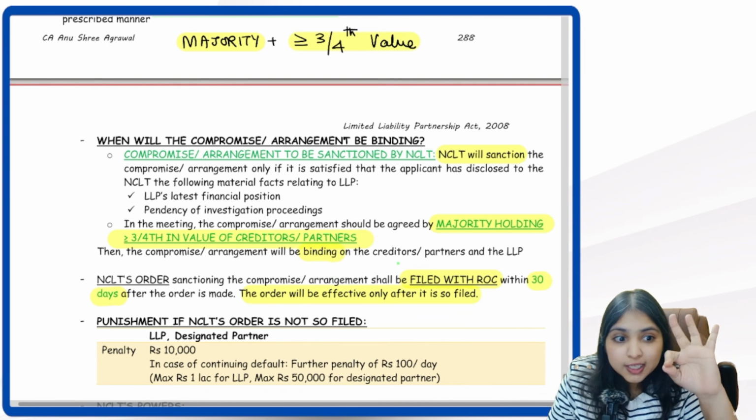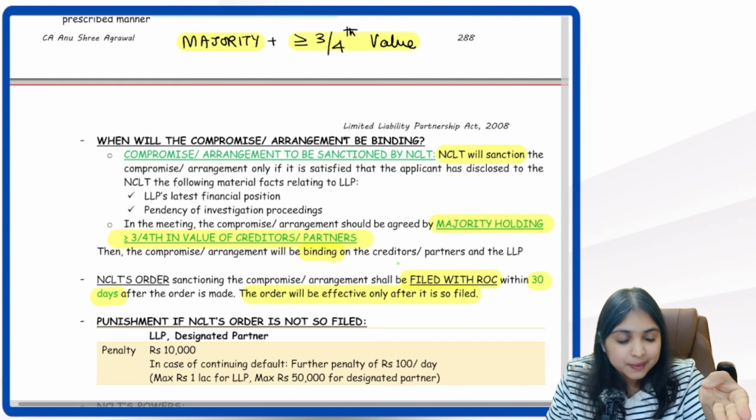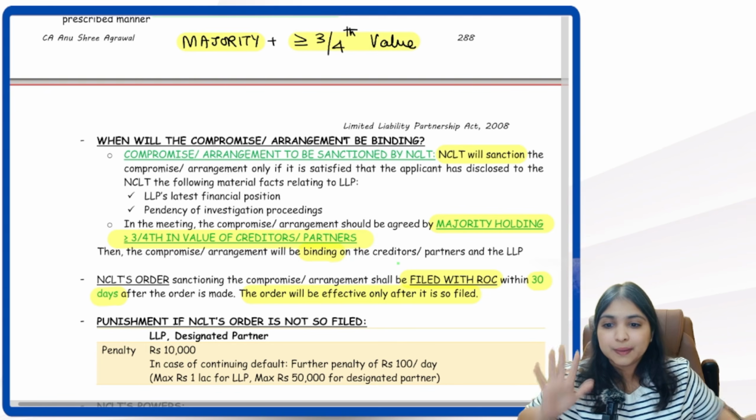I can think of 3 places now. Place number 1, change of registered office address. Place number 2, cessation of partnership interest. And place number 3, compromise or arrangement. So we have to file it with the ROC, then only it will become effective.